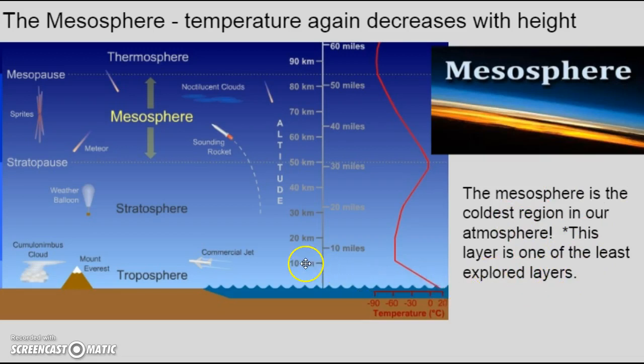So let's go back and look at what's happening with temperature. It's decreasing in the troposphere. It's warming again in the stratosphere. It reaches the stratopause, and then it begins cooling again. So these are just general characteristics of what's taking place here. We live our life in the troposphere. The stratosphere contains ozone, the protective layer.